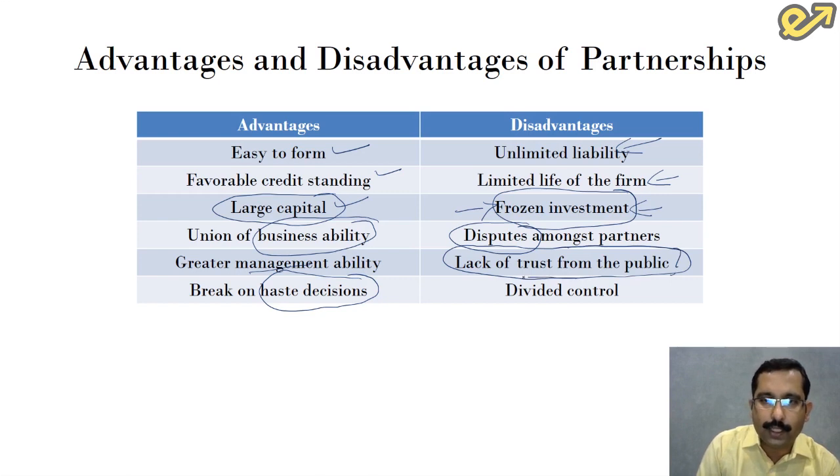The last disadvantage here is the divided control. Multiple people bringing in multiple resources to the businesses, they will have their share, or they would need their share of control in the business, and this leads to divided control. So these are the advantages and disadvantages of partnership firms.